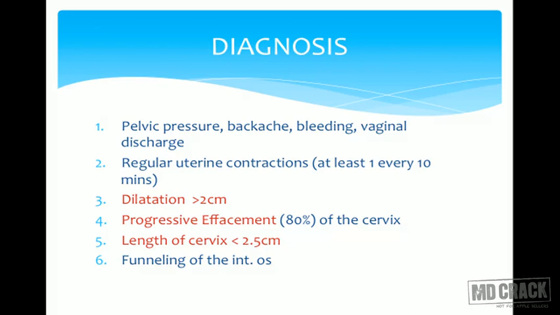So if you have a question or MCQ on what are the changes of preterm labor, you have to say all these things: dilatation more than 2 cm, progressive effacement and decrease in the cervical length. There would be funneling of the internal os. So all these findings on examination will tell us that this patient is likely to land up in preterm labor.